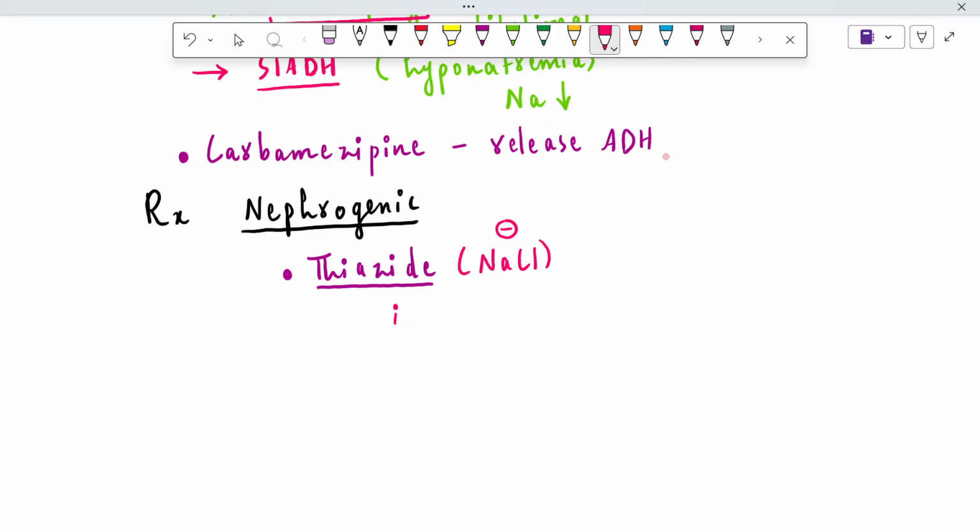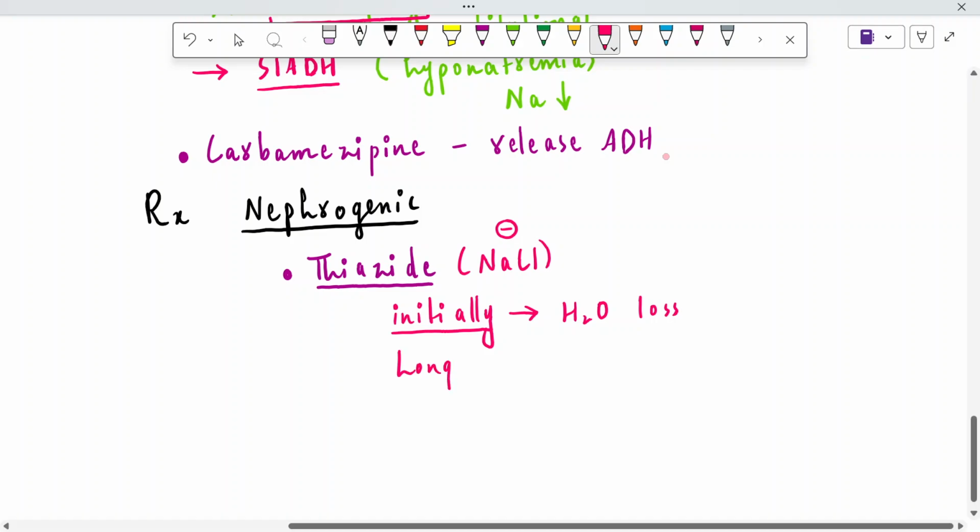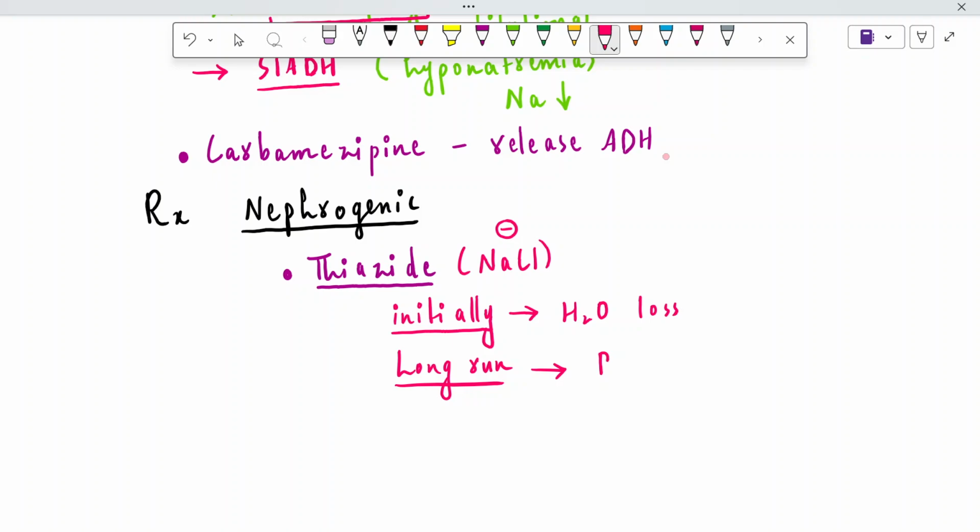Because initially it seems that thiazide is not to be administered in such patients. When we give thiazide initially, it will cause water loss. It will certainly cause water loss and salt loss, but in the long run, as we administer this drug, we will see that it will upregulate the cells of the proximal convoluted tubule to reabsorb the maximum amount of water, right? We are not even allowing the water to reach the distal part of the nephron on which the thiazide is acting, right? PCT will reabsorb the maximum amount of water.